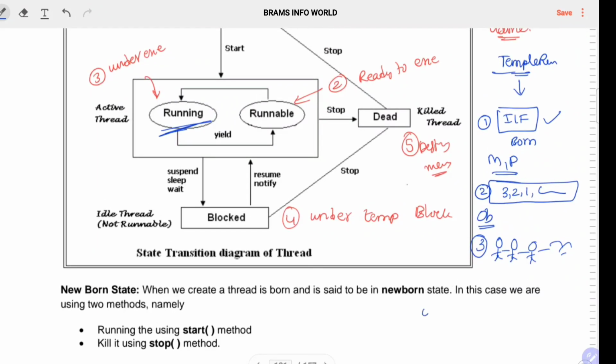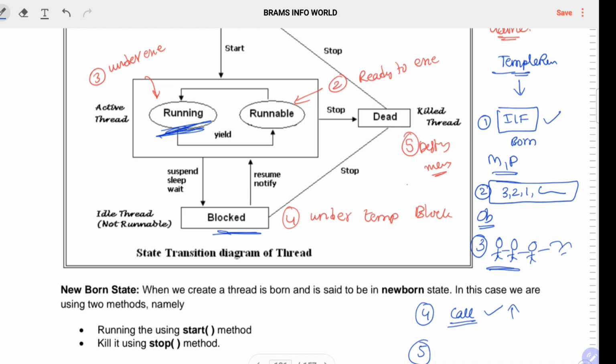After that, suddenly you get a call while playing the game, so temporarily the game is paused, and that comes under blocked state. Once your call is completed, you come back to the running state.